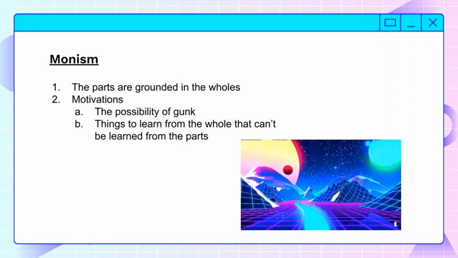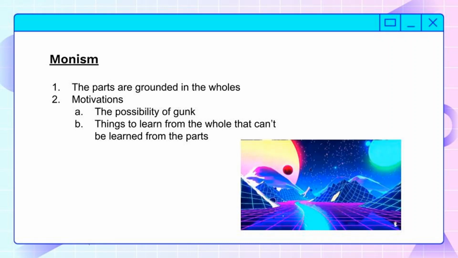You have to look at the whole as a whole. There are also things you can learn about chemical structure and biological structure and even consciousness that you can't learn just by looking at the parts. You have to view the whole to understand these processes or these objects.